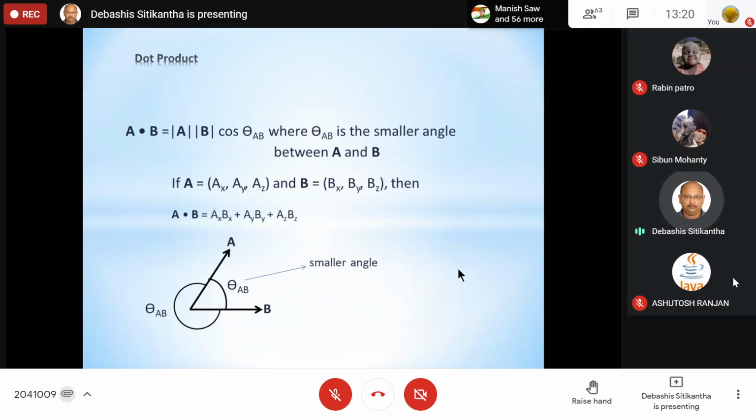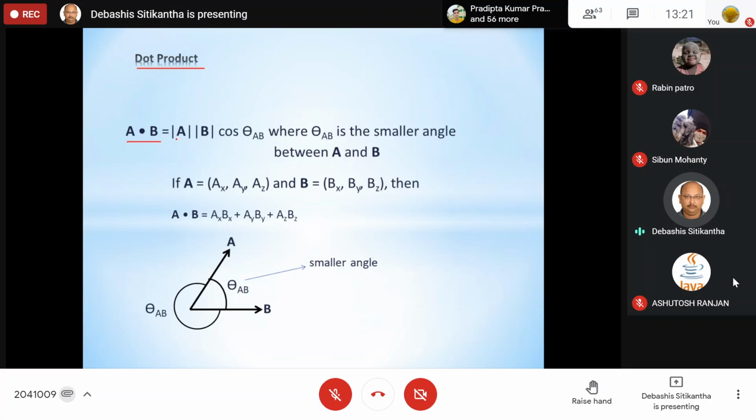Over here, you all know all these things, but still I am going to mention some important points, maybe you have forgotten. When I am talking about dot product, now I am only talking about dot product, not scalar triple product. When two vectors A vector dot B vector are multiplied as a dot, then what is the formula?